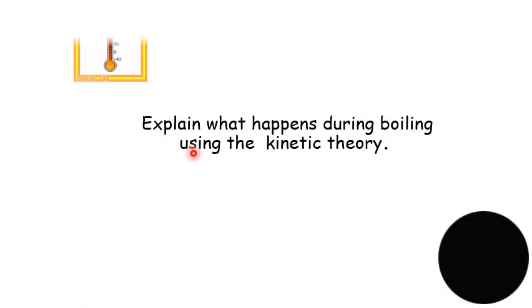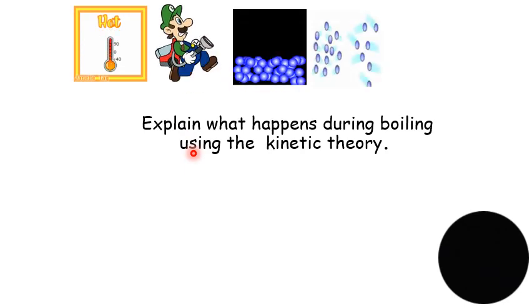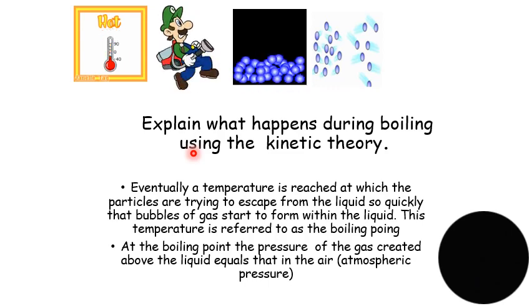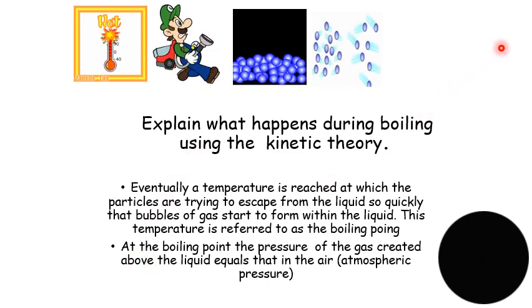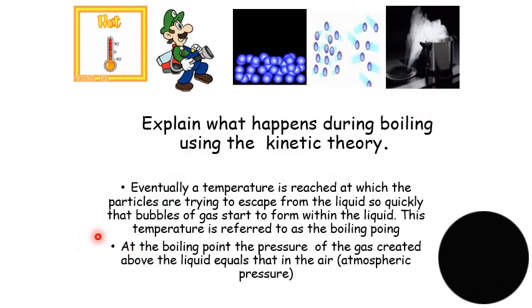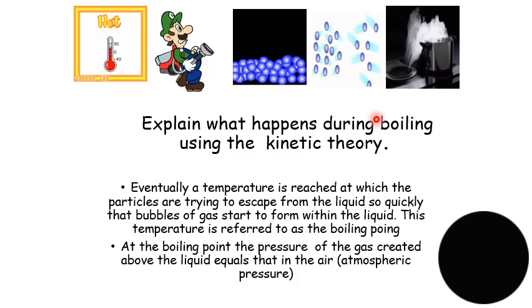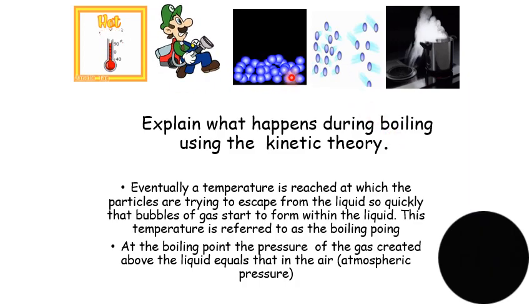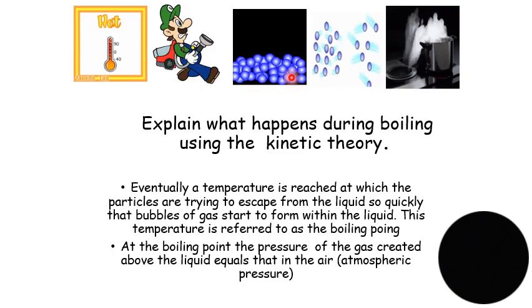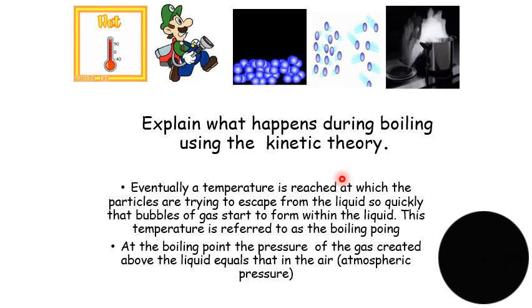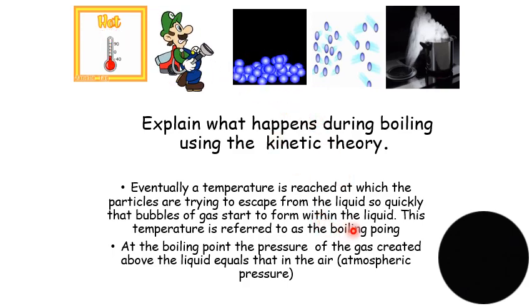So what happens during boiling using the kinetic theory? Eventually a temperature is going to be reached at which the particles are trying to escape from the liquid so quickly that bubbles of gas start to form within the liquid. So we saw that evaporation happened at the surface. Now when you boil something, you would notice that bubbles are going to be forming within the liquid. And this is going to happen at a temperature known as the boiling point.